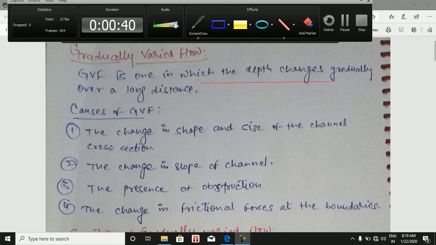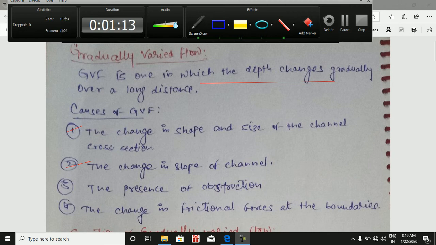So, causes of gradually varied flow. What are the reasons behind that? Why does it occur? The first one is the change in shape and size of the channel cross section. If there are changes in the shape and size of the channel cross section, then gradually varied flow occurs. The next is the change in slope of the channel. If there is a change in slope, then that is also a cause of GVF.